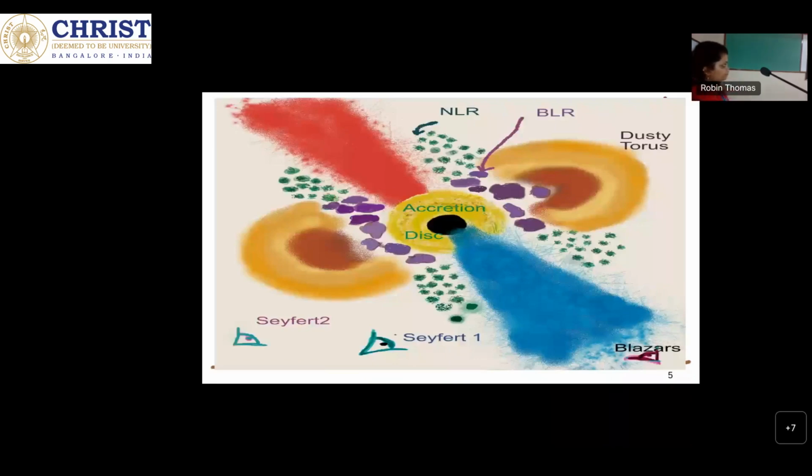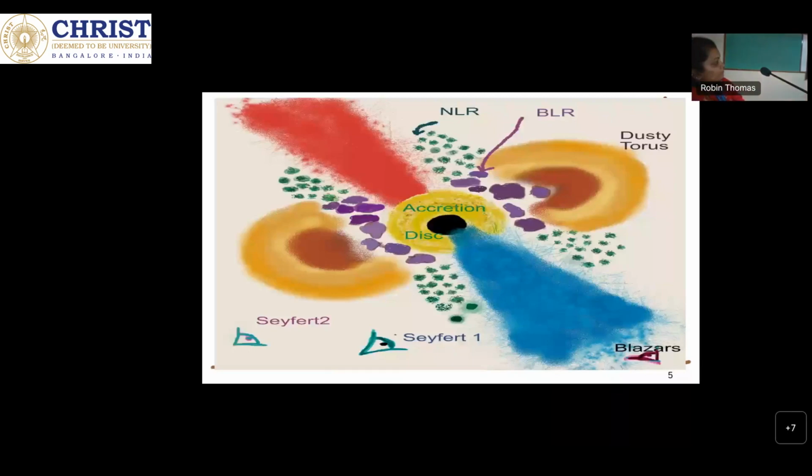This instrument mainly works on the principle of electron-positron pair detection. The gamma ray falls on the detector, which is tungsten in the Fermi telescope, and it converts into an electron-positron pair, and they pass through the material.